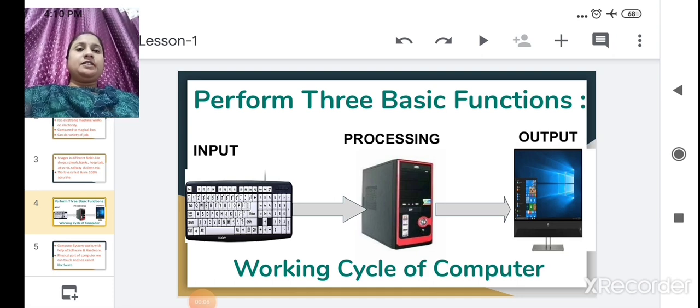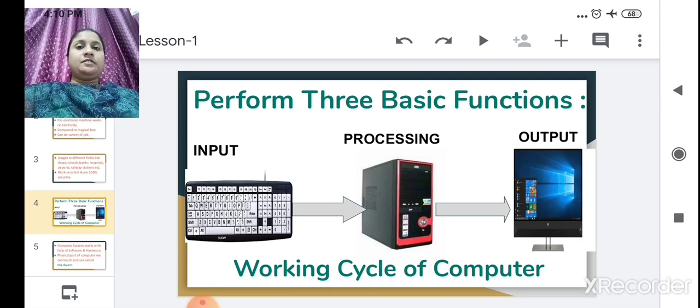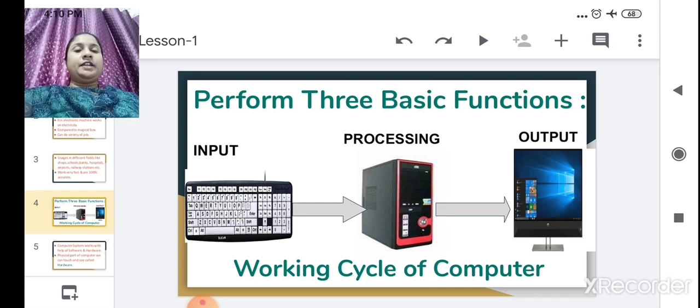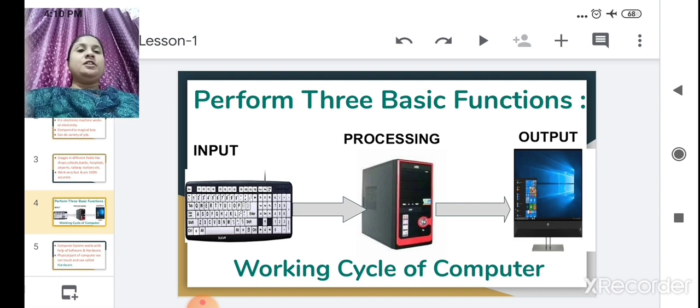Working cycle of computer. There are 3 basic functions of a computer. First is input, second is processing and third is output. We will see one by one. Input: the data and instructions which we enter using a keyboard or a mouse into a computer is called input. Whatever data we enter using keyboard or mouse is an input. Next is processing. After entering data and instructions in a computer, the CPU works on the given data to give meaningful information, which is called processing.